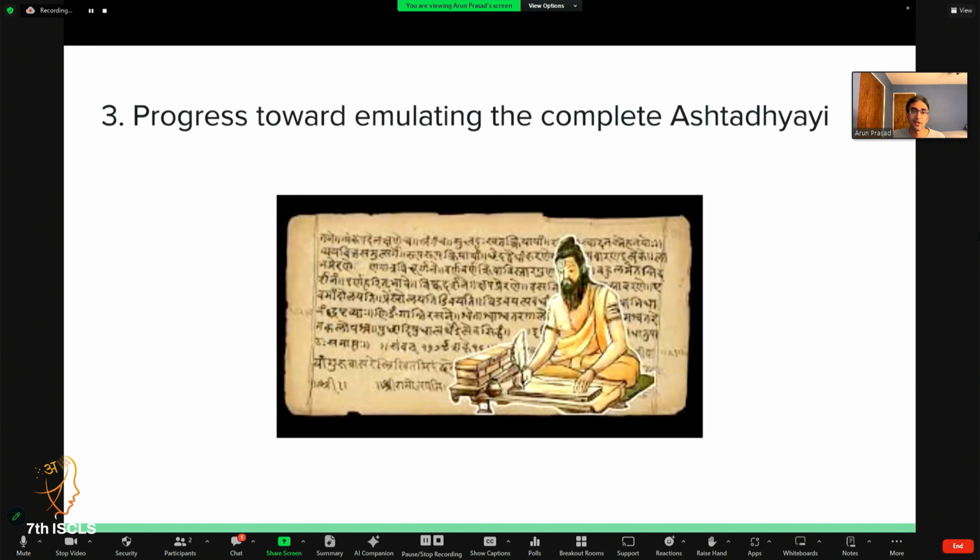And then likewise, I think this is an incremental step toward emulating the complete Ashtadhyayi. I want to be very clear, I've avoided certain key issues around rule ordering, anuvritti, and issues like that. But the advantage, I think, is we've made incremental progress toward a real system that is useful today for applications that I think are interesting.